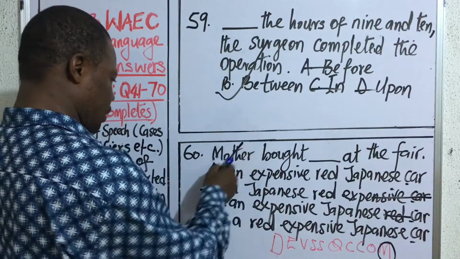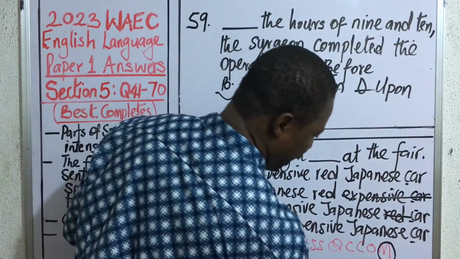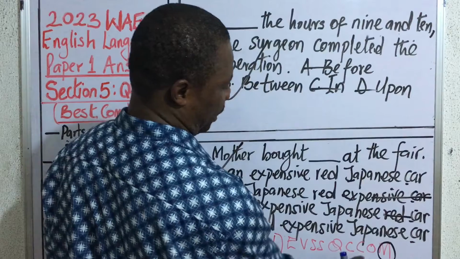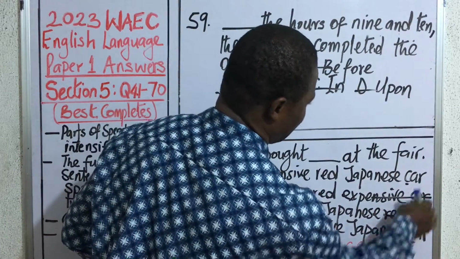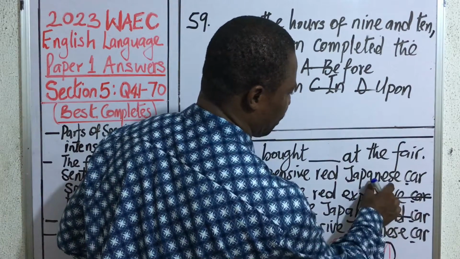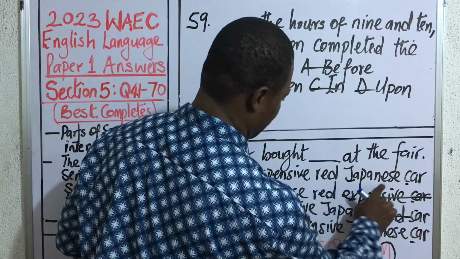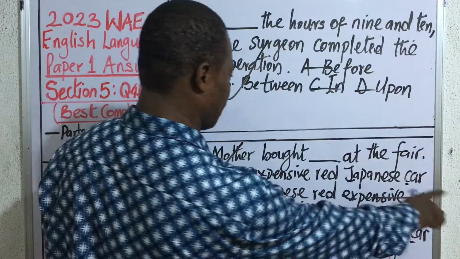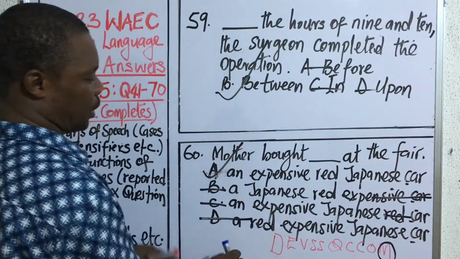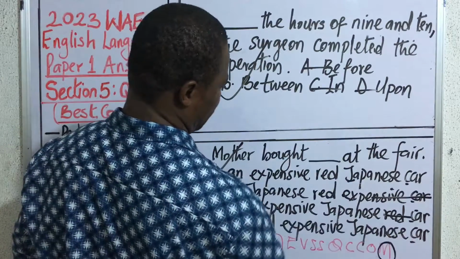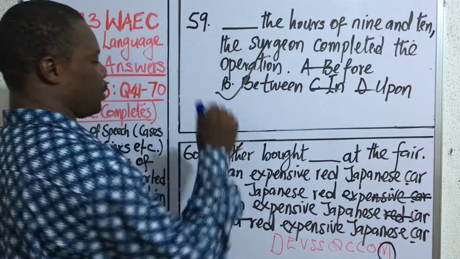So the correct answer to the question is A. From here, you can just use these three elements to get the answer. That's color, origin, and material. Material must be last, car. Origin must be next to material, Japanese car. Then color must be next to origin, red Japanese car. So an expensive red Japanese car is the correct answer. D will go as well. A red expensive Japanese car cannot go. So A is the correct answer.